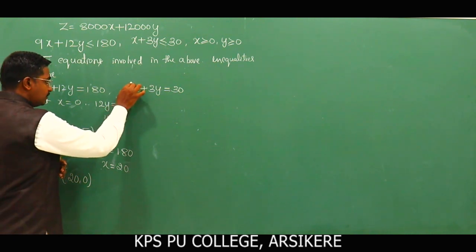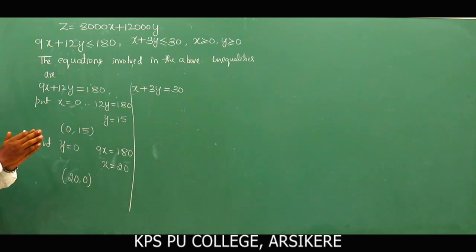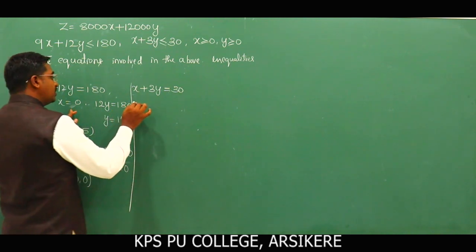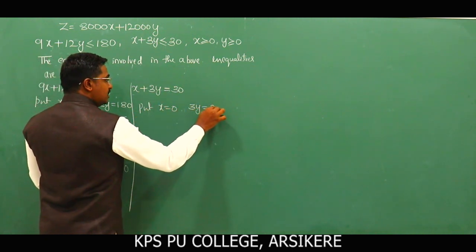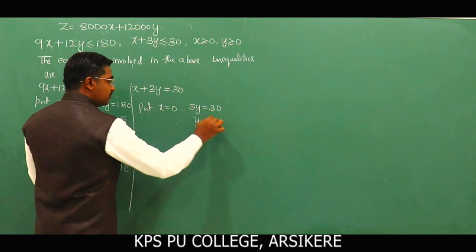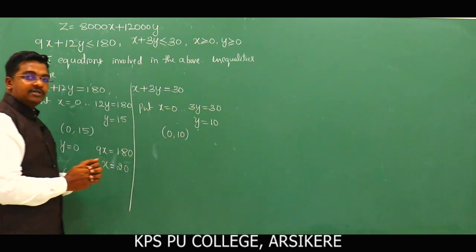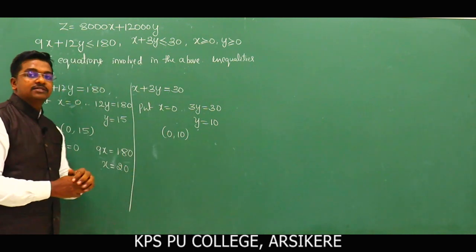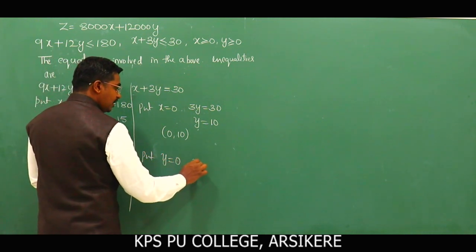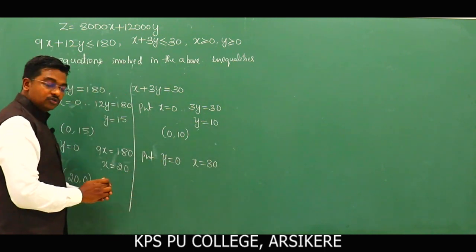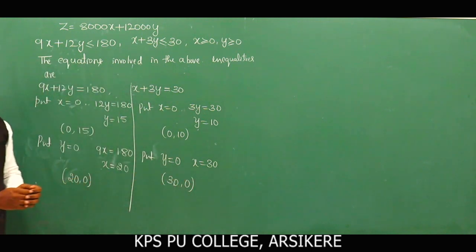Next, for the second equation, we have x plus 3y is equal to 30. On substituting x is equal to 0, we get 3y is equal to 30. This is nothing but y is equal to 10. So what is the point? 0, 10. This point lies on which axis? Y axis. Then on substituting y is equal to 0, we get x is equal to 30. So what is the point obtained here? 30, 0. Clear? The point is 30, 0.